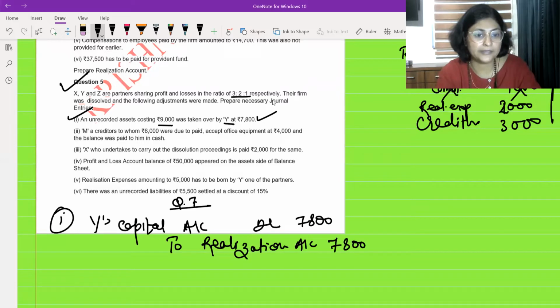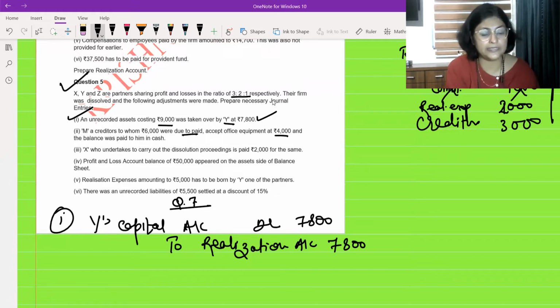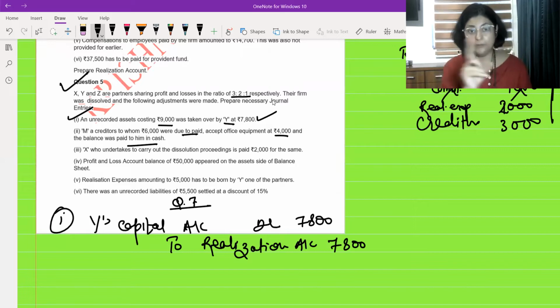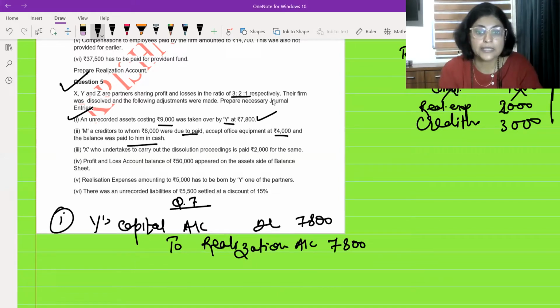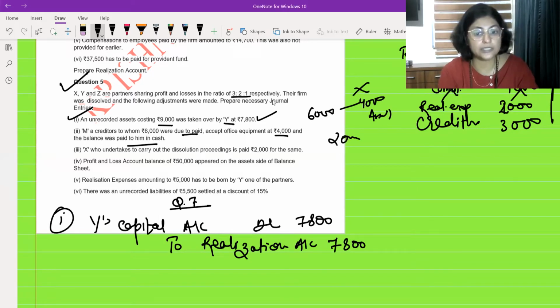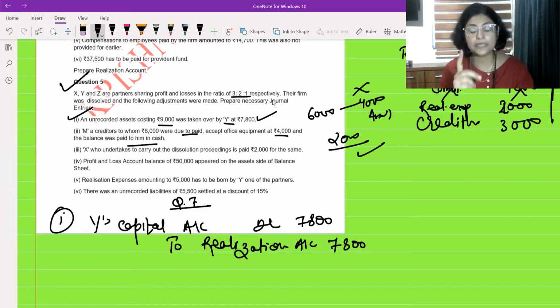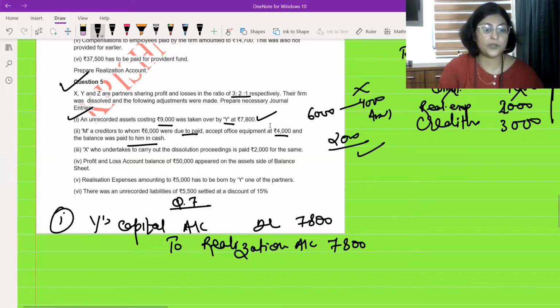Next is M, a creditor to whom 6,000 was due to be paid, accepted office equipment at 4,000 and the balance paid to him in cash. Okay. Not full settlement. Had it been full settlement, no entry would have been passed for the office equipment. First, note one thing: M was a creditor of 6,000 rupees, who accepted equipment of 4,000. So out of 6, an asset of 4 he has traded off. For this part, no entry. The remaining 2,000 was paid in cash. For this an entry will be passed. Remember that trading off between assets and liabilities, no entry has to be passed.